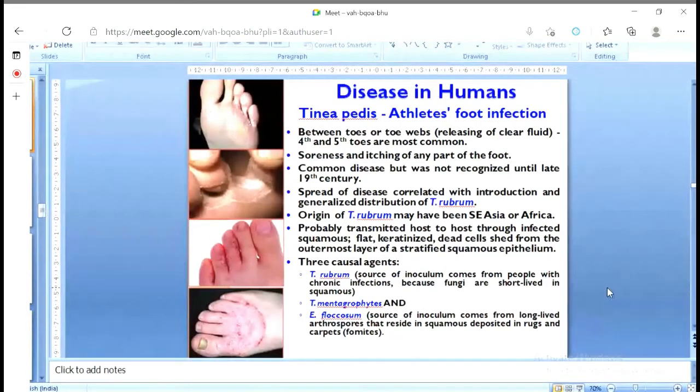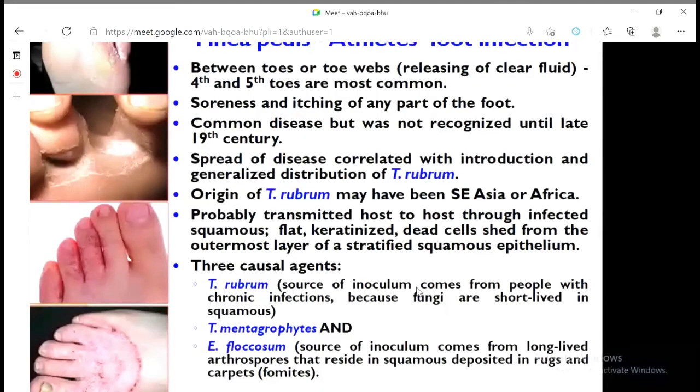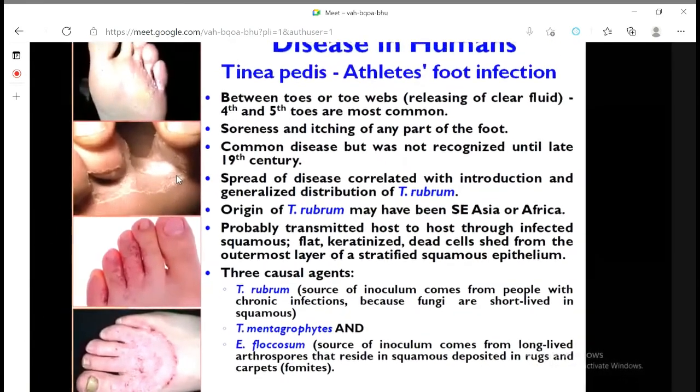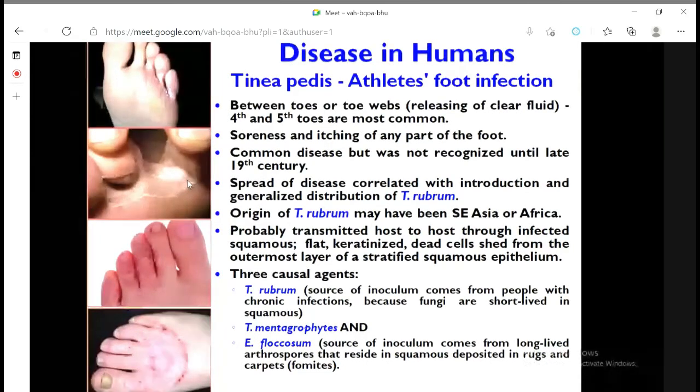One of them is known as tinea pedis or athlete's foot infection. Why athlete's foot? It is not true that only athletes get this infection; it may happen to anyone. Look at the severity of the infection. Particularly in our village areas, our elders, our mothers who work barefooted and whose feet remain wet most of the time, such infection is quite common.